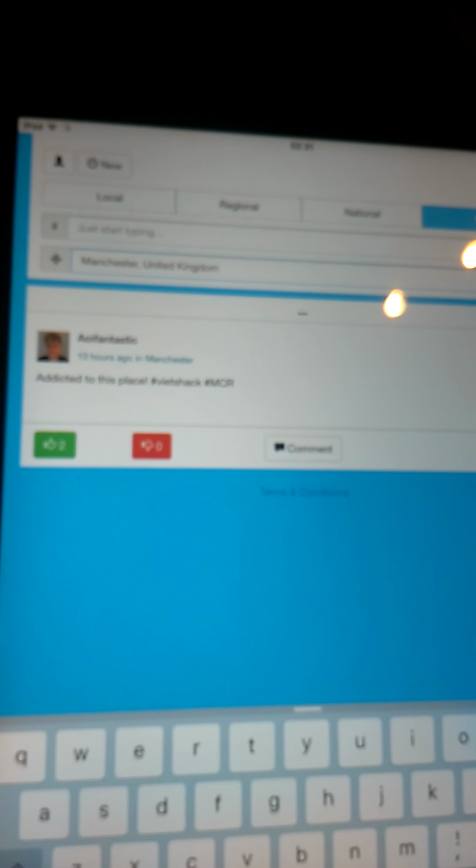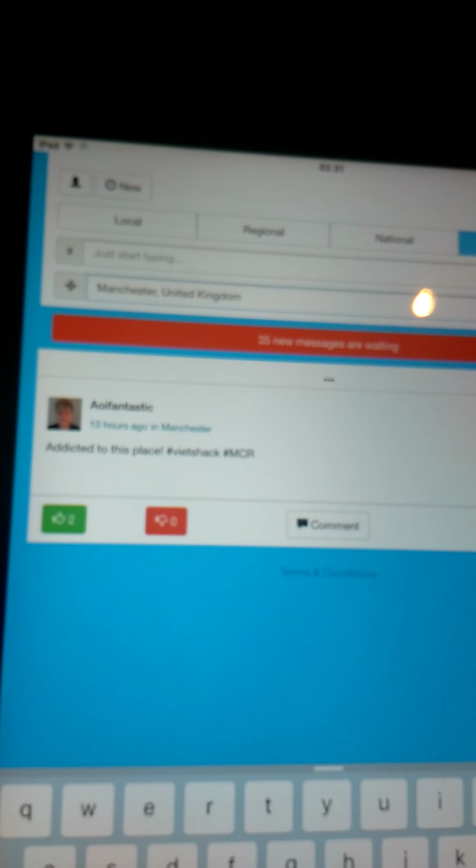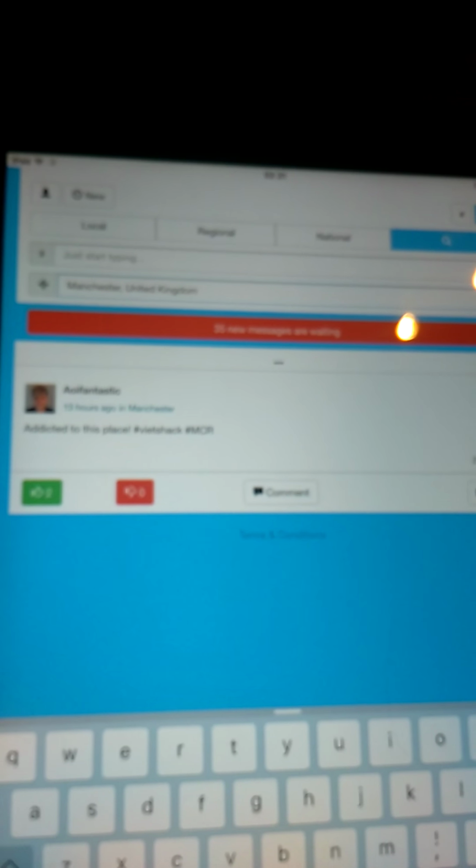So I'm going to click on Manchester, United Kingdom, and I can actually see Aoife from Manchester has already put up, and that is telling me of 35 new messages as well coming in my news feeds that I haven't actually seen yet. So the system is constantly updating.